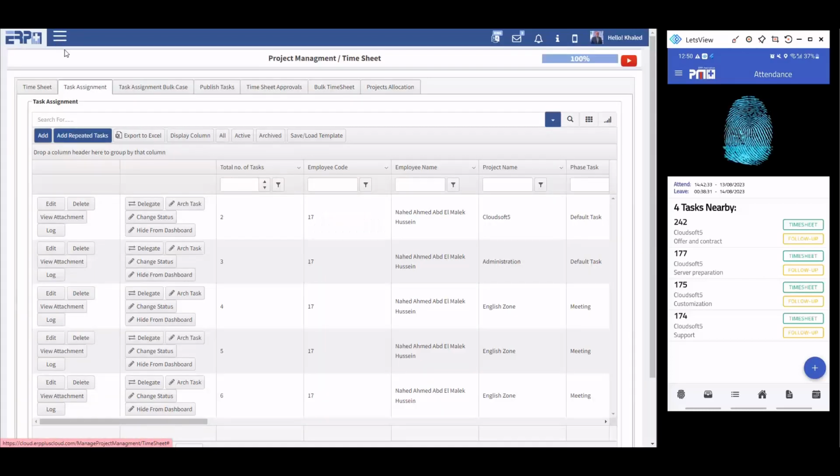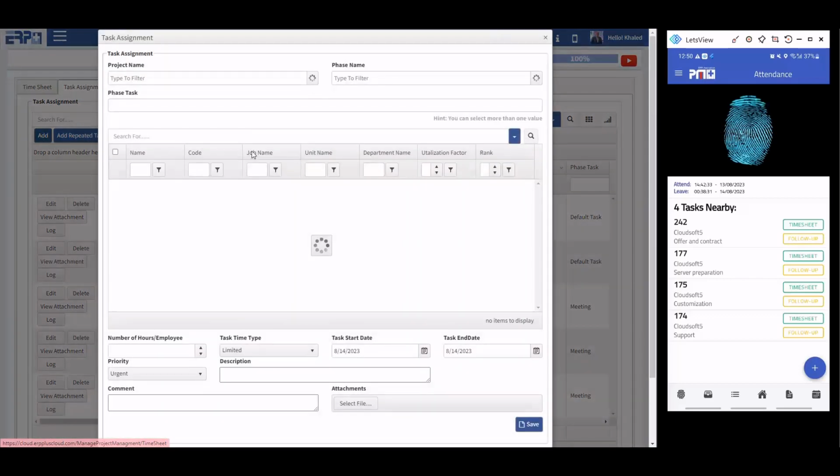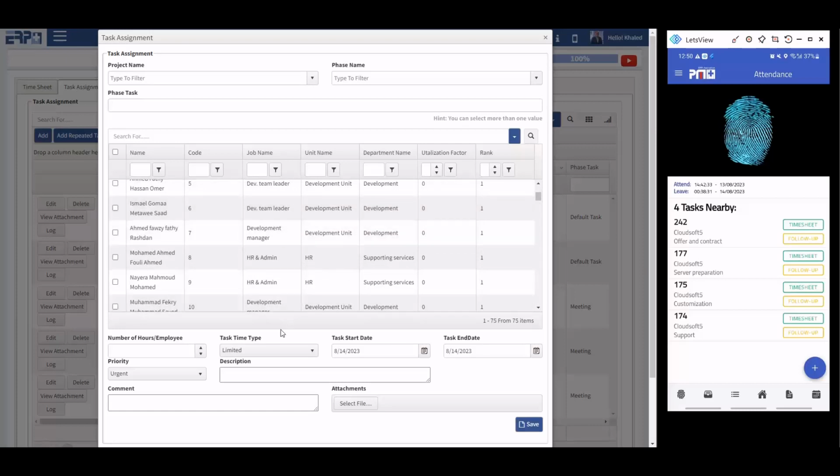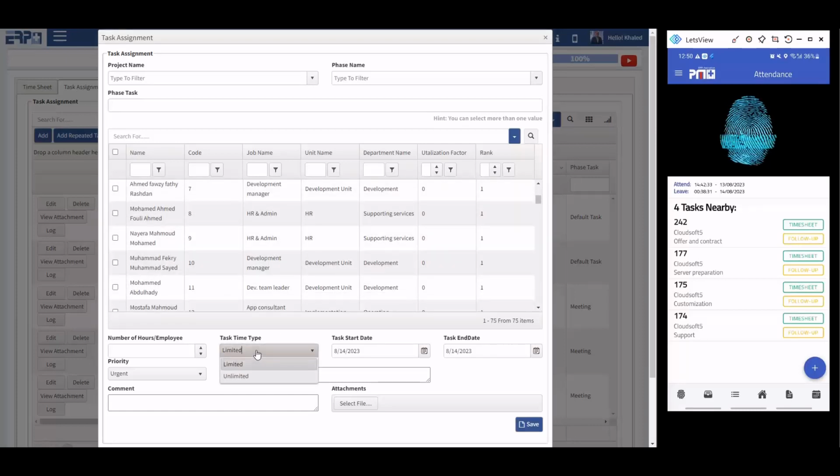Task assignment is where I assign tasks to the people, to the staff members. I'm going to assign a task or a set of tasks to a set of staff, and I'm going to define the task type. Is it limited time? Is it unlimited time? Does it have a start and end date? And then its priority: urgent, high, medium. All of these are just settings.